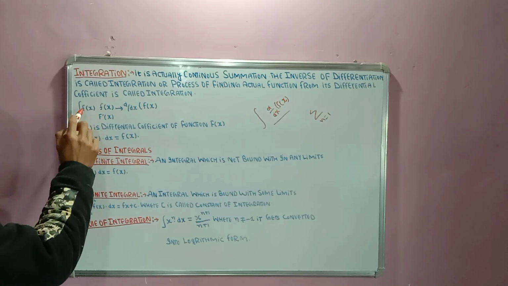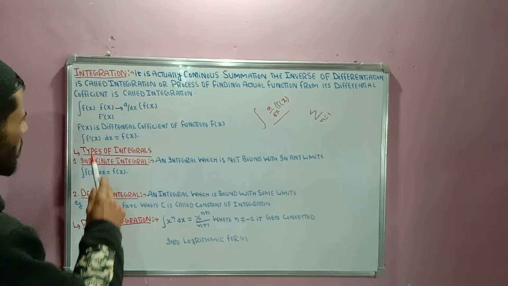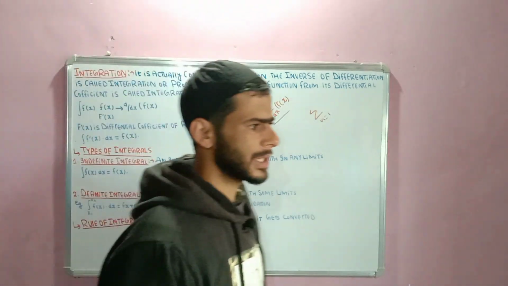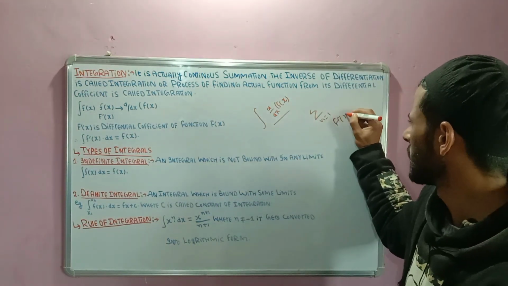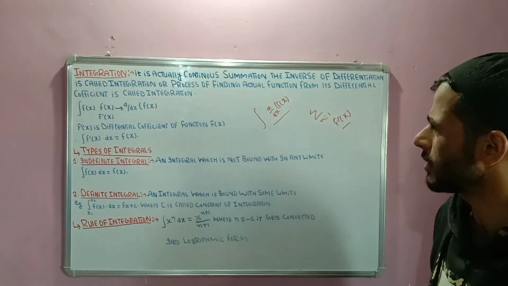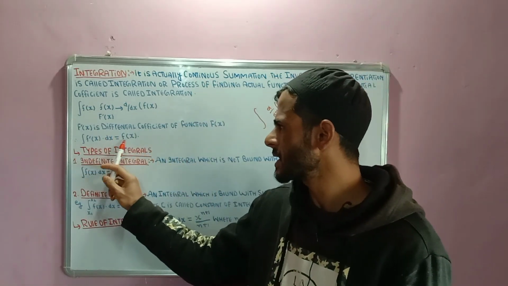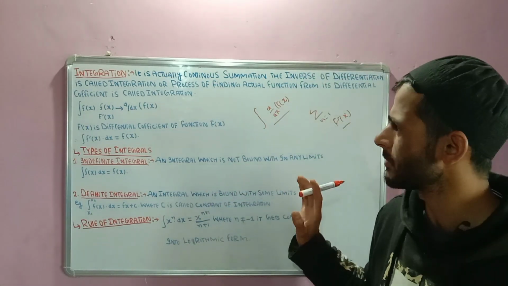And the closed integral, that is, integral of f dash of x, where f dash of x is called the differential coefficient of the function f of x. So the integral of f dash of x into dx is equal to f of x. So this is all about the integration formula.